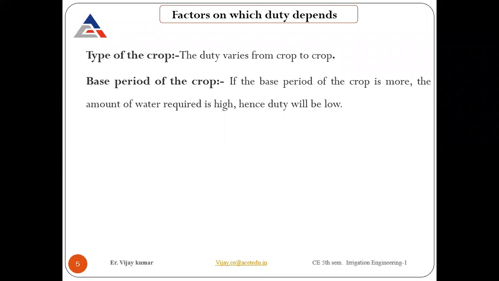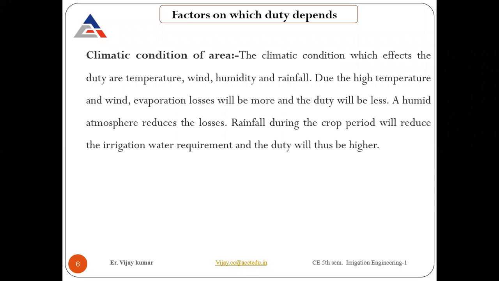In that case the amount of water which is available with us comes out to be high, and hence duty comes out to be low. So that's depending on the base period of the crop.